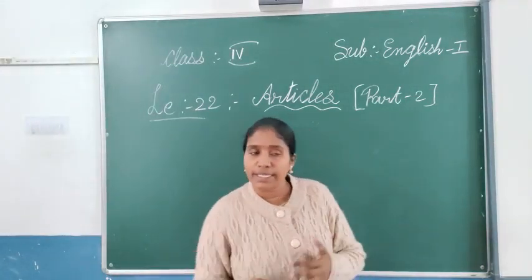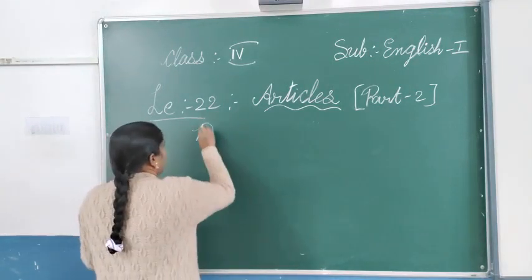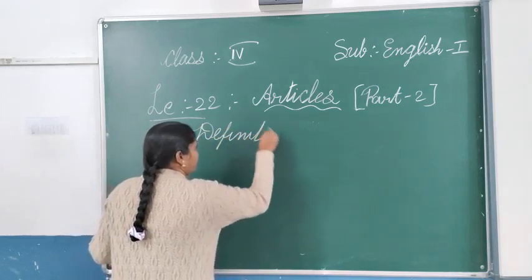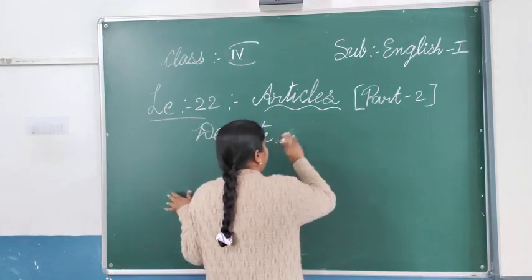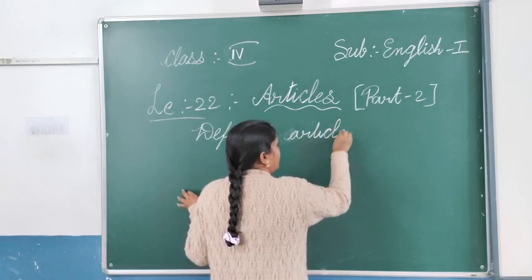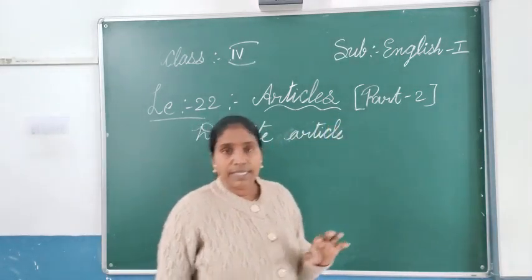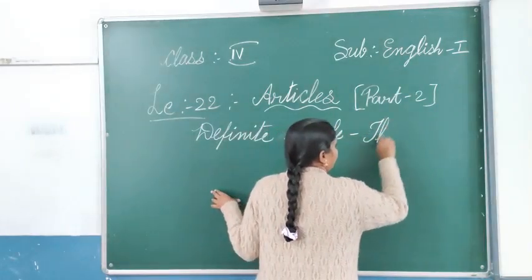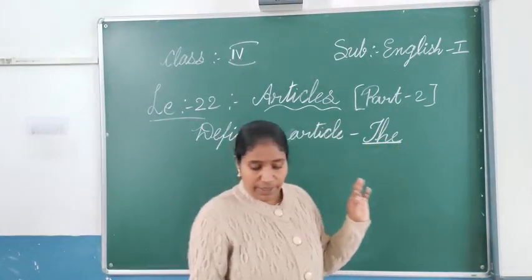Today, the next one is the definite article. About the definite article, this is the only one article, that is the.